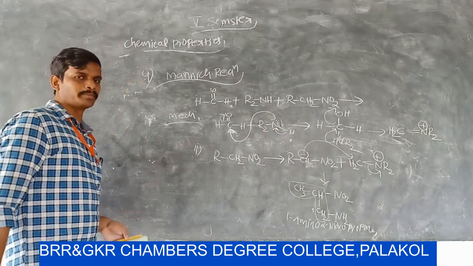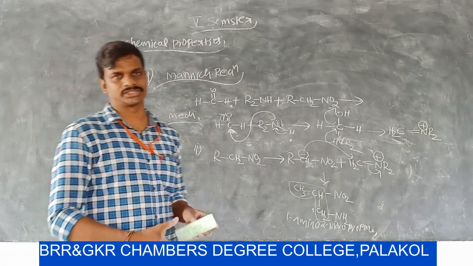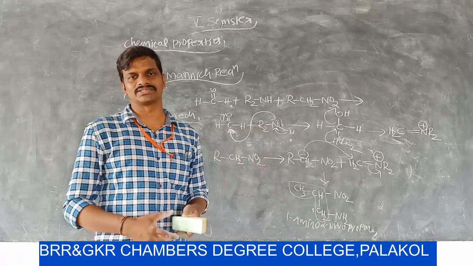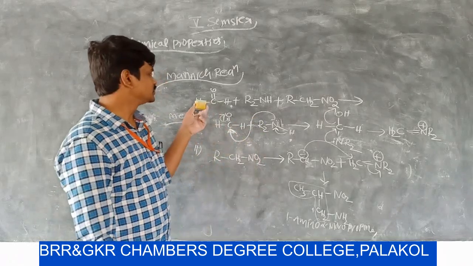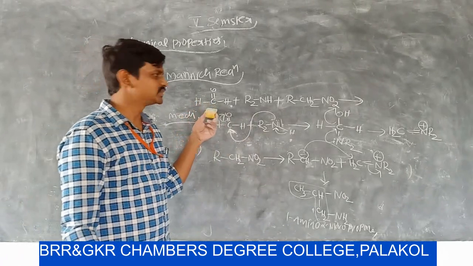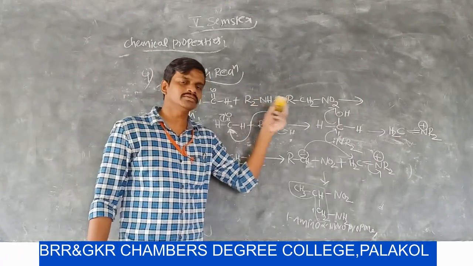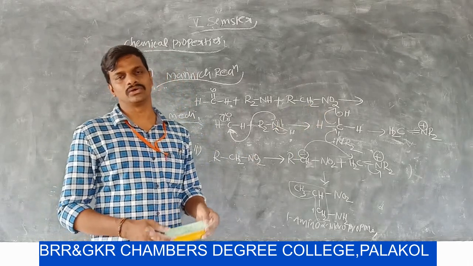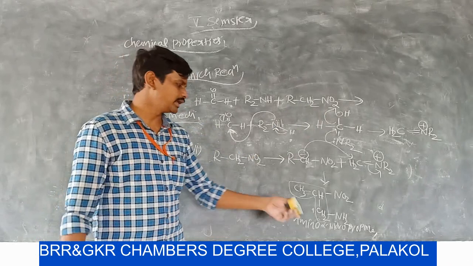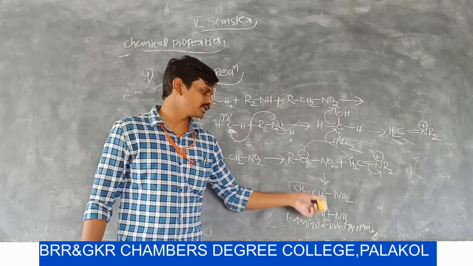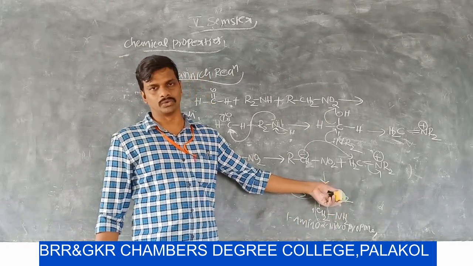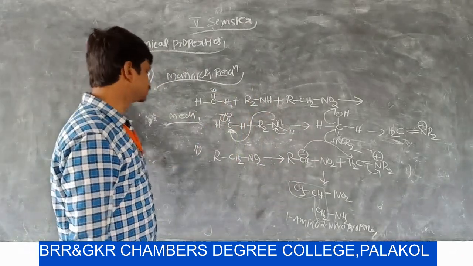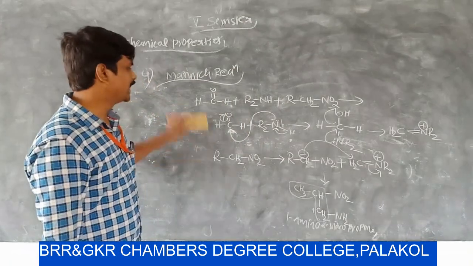So this is the mechanism of the Mannich reaction. This is a very important reaction. Please pay some attention. In this reaction, formaldehyde reacts with secondary amine and a compound having at least one activated hydrogen atom. Then we can get an adduct. That adduct contains an amino group and a nitro group. So this is a very important reaction. This is about the Mannich reaction.